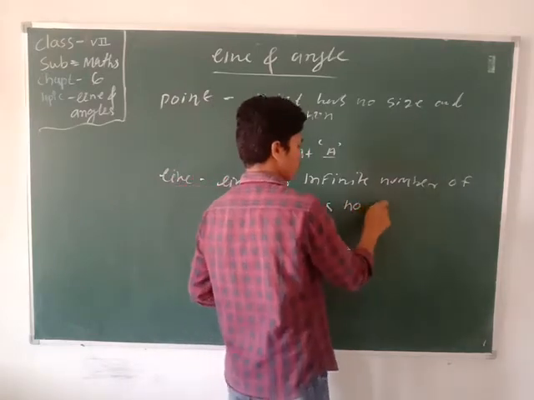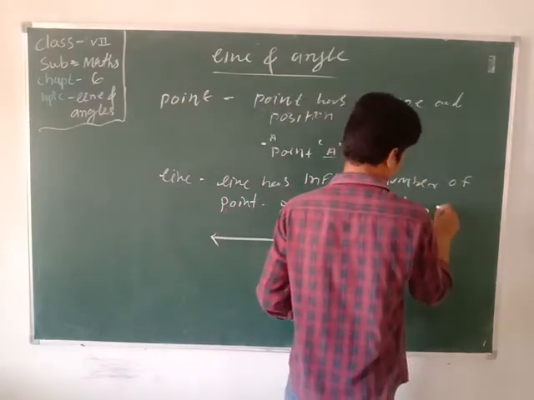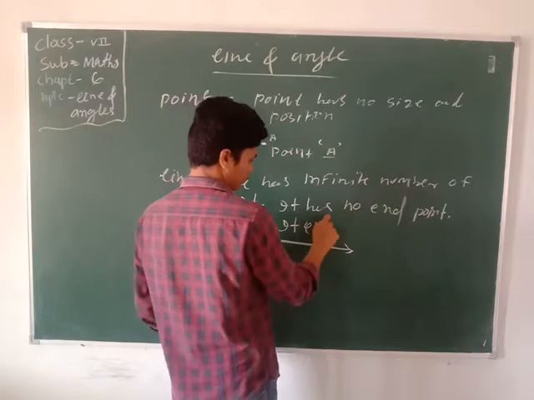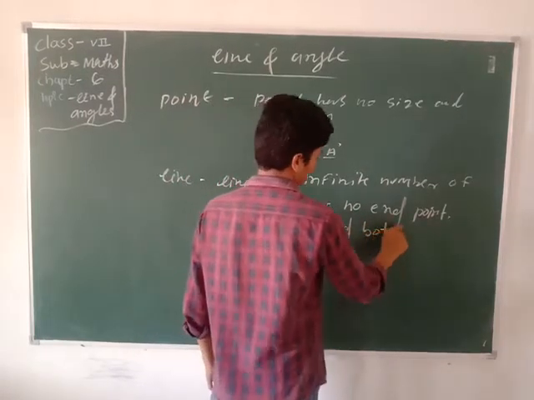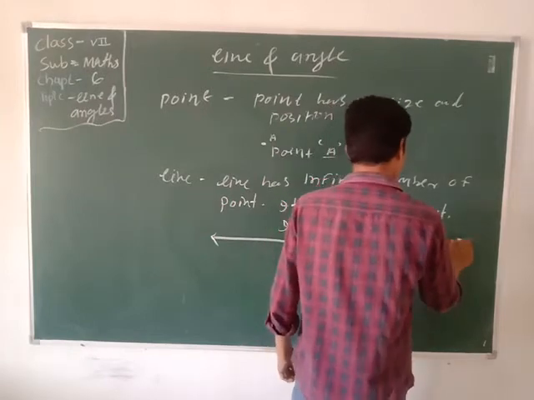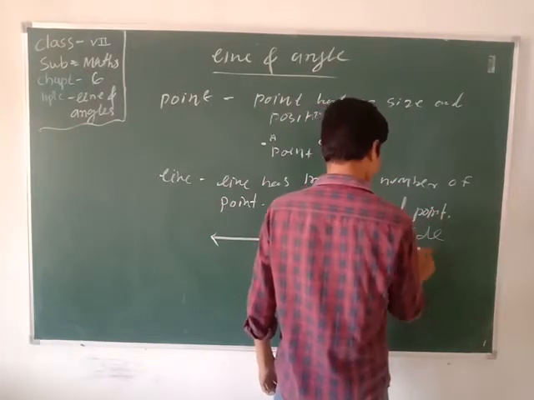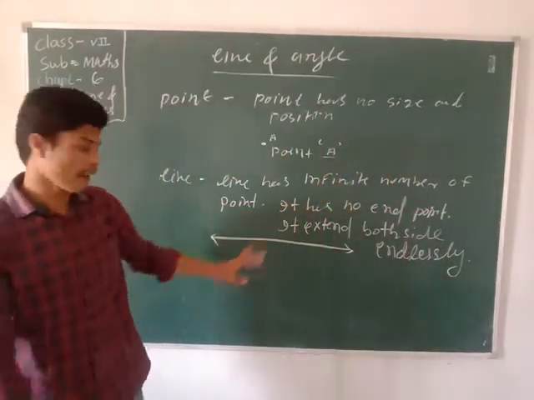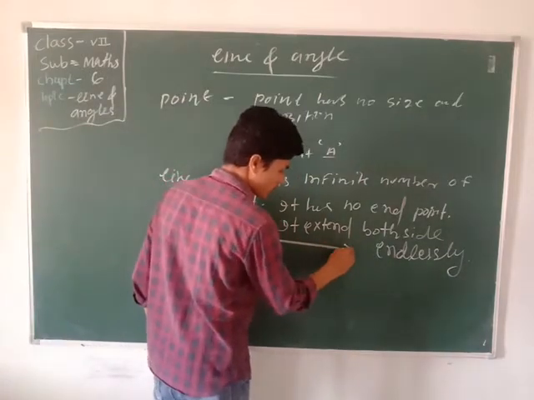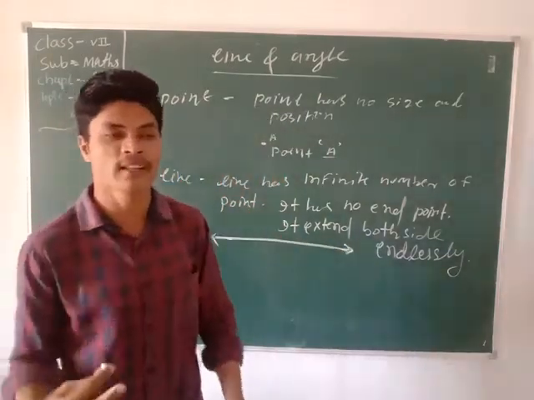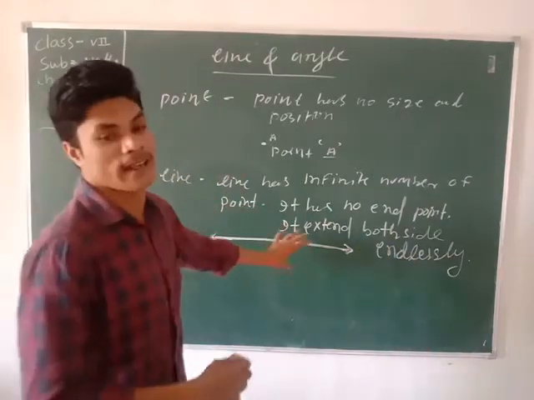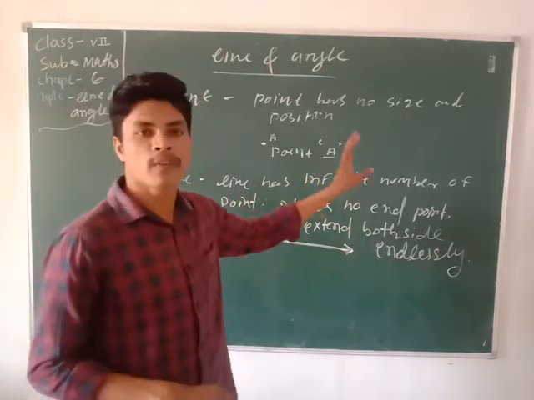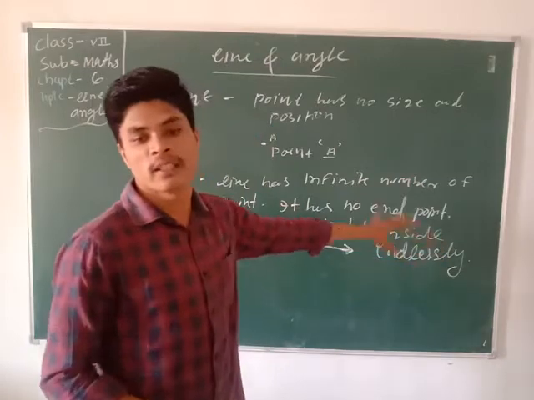And it has no endpoint. It extends endlessly on both sides, just opposite directions, and the line is infinite. We cannot measure the length of a line. It has no endpoint. It extends on both sides endlessly. It is formed from an infinite number of points inside the line.